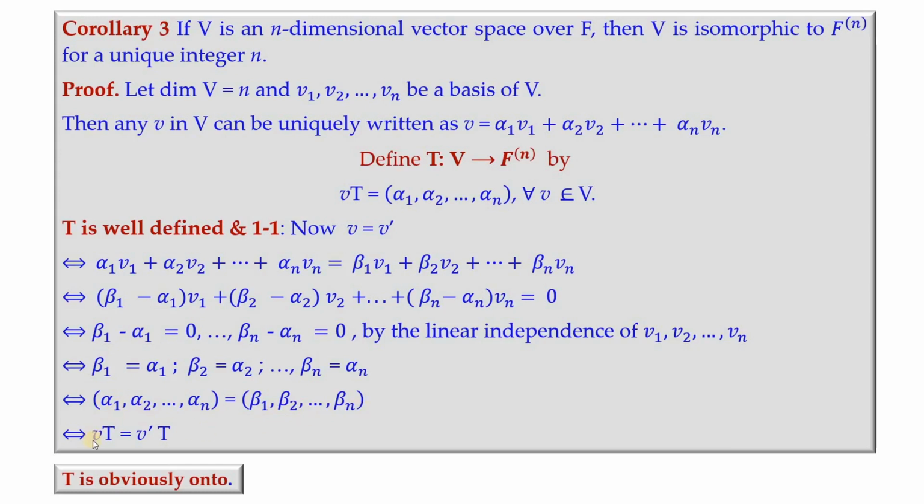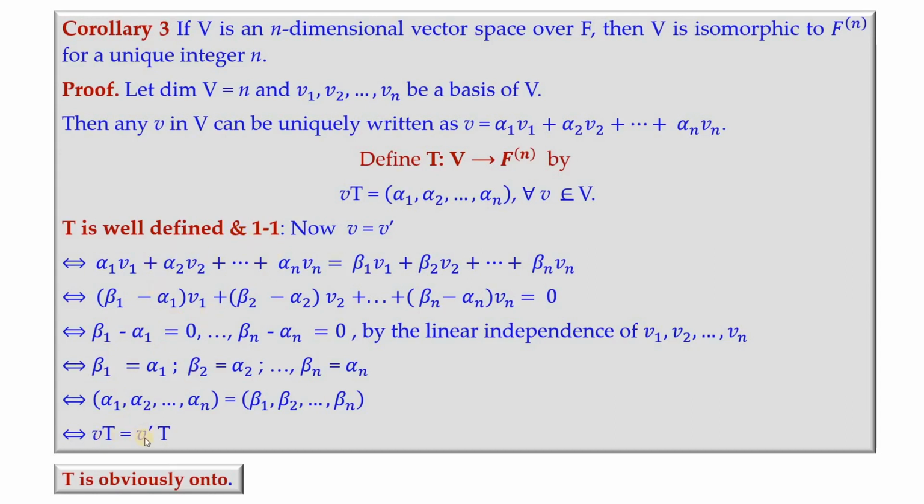But this is nothing but the image of V under T, and this is nothing but the image of V prime under T. So by just retracing the steps, we can have T to be 1-to-1. We'll assume the images to be equal and prove that the pre-images are equal. Just retracing the steps, we will have our T to be 1-to-1.